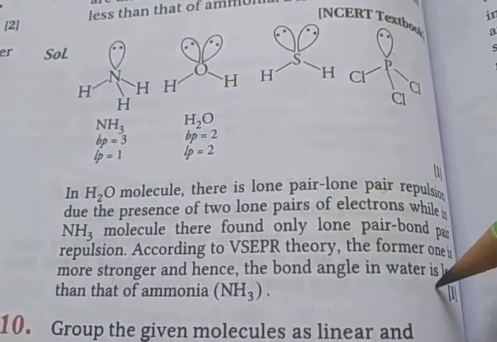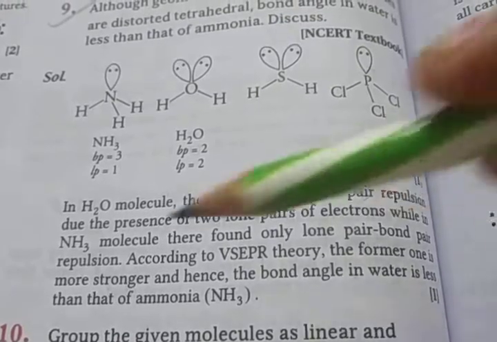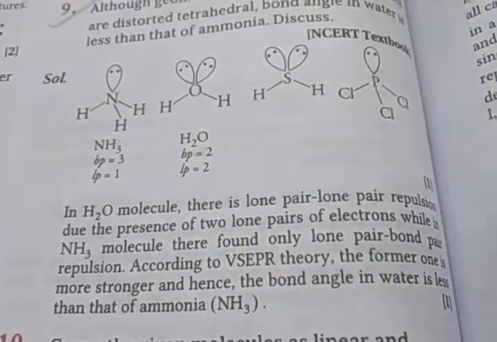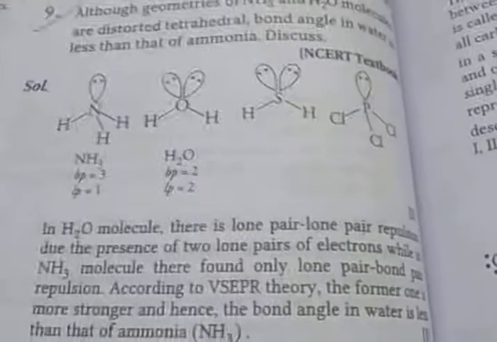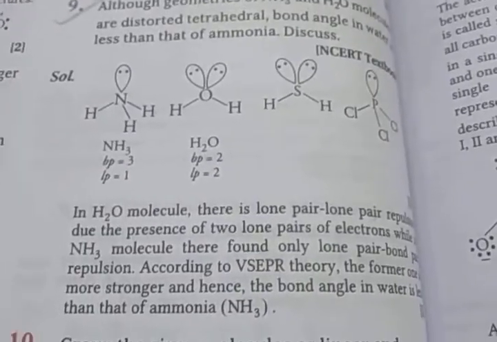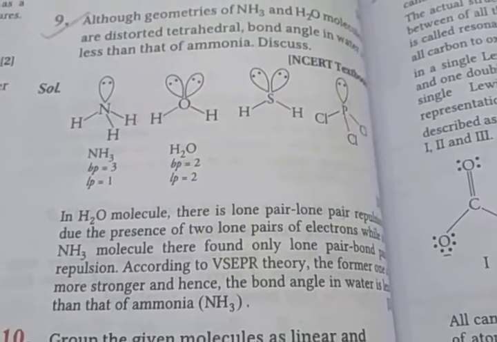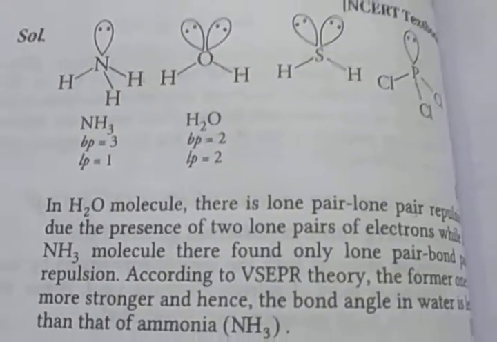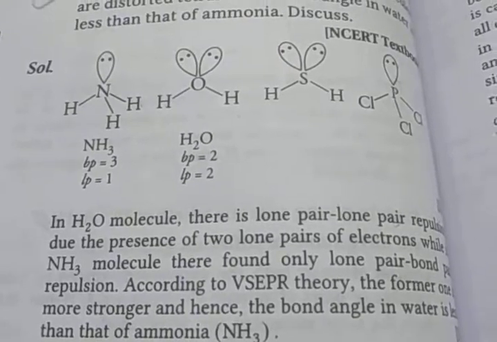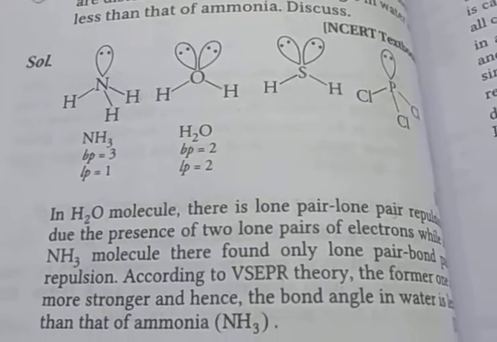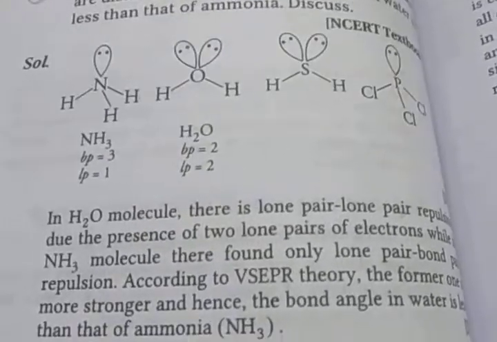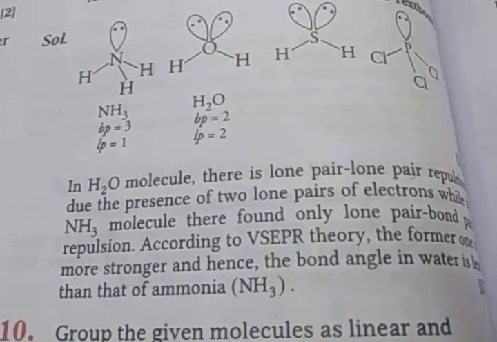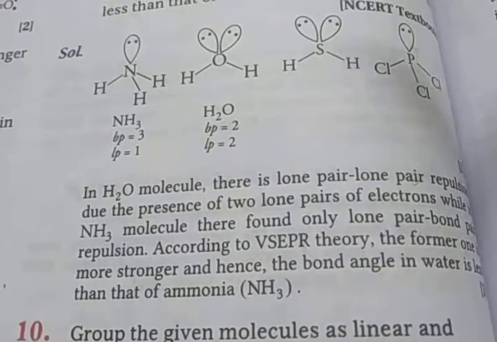According to the VSEPR theory, the former is stronger, so the bond angle in water is less than ammonia.